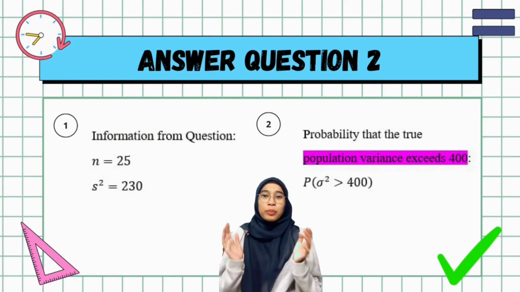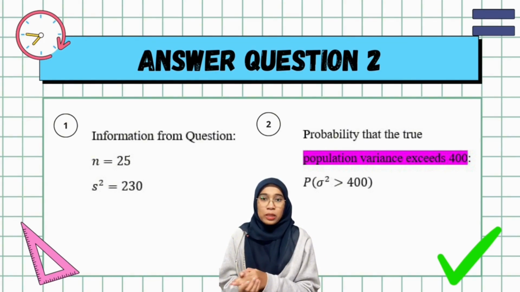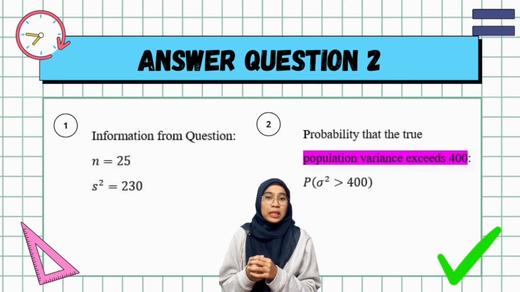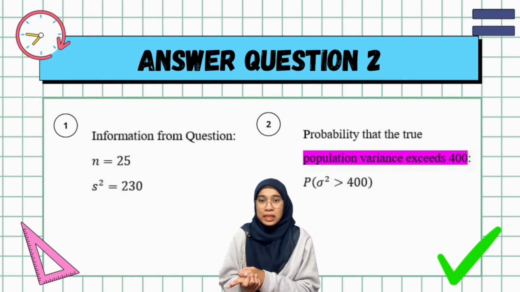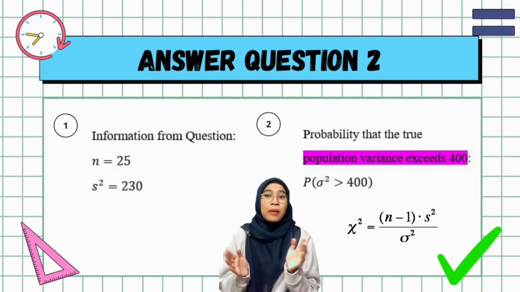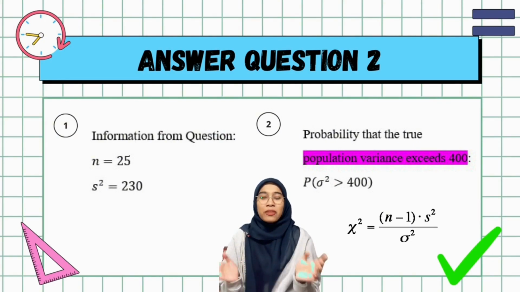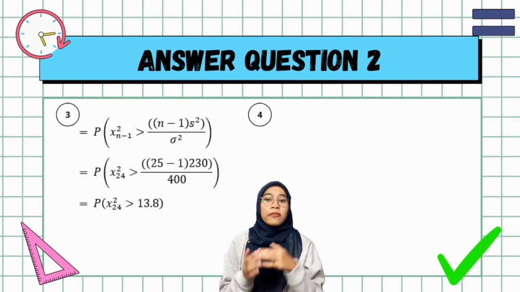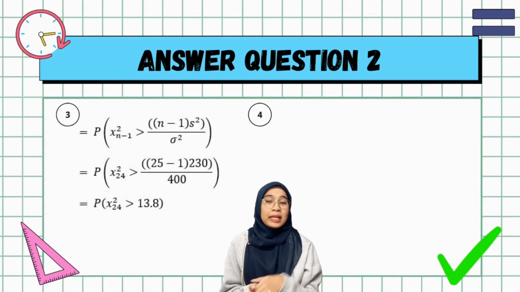Then we can write the probability that the population variance, denoted as sigma squared, is greater than 400. Now, recalling the formula for calculating a chi-square statistic, chi-square is equal to n minus 1 times the sample variance divided by the population variance. The third step is to substitute all the values given in the formula and calculate them.